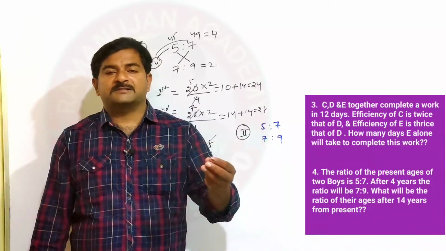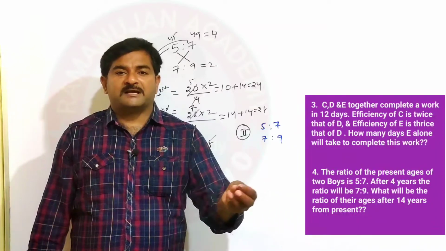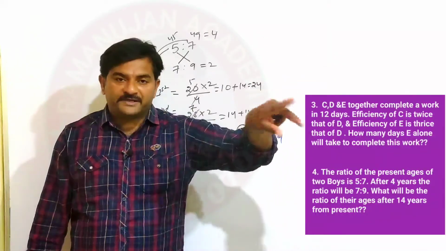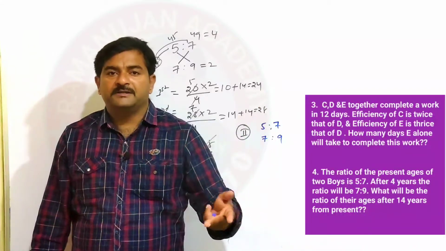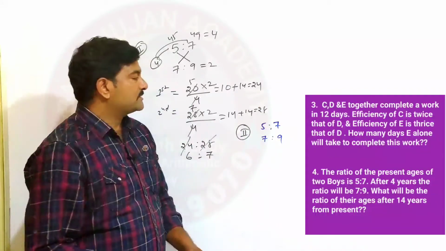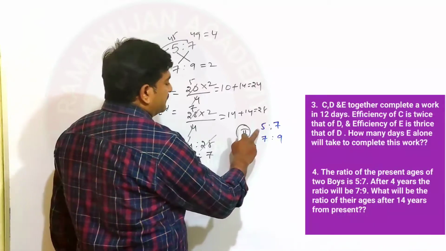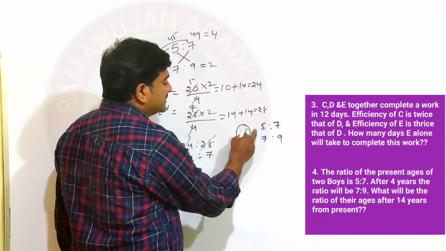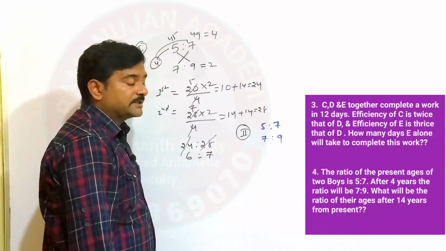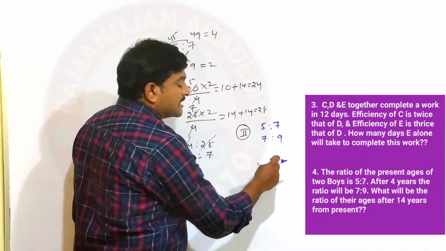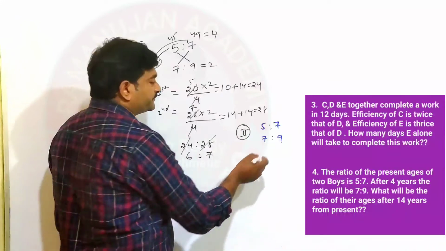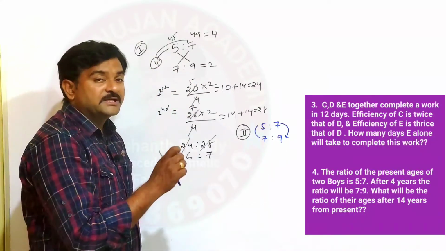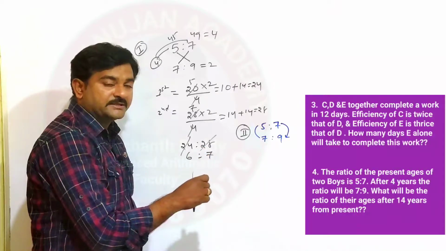For example, one person is having 10 years, another person is having let's say 15 years. After 10 years also, what is the difference between their age gap? It is the same, right? So if you think in that way, now simply what we can say is present 5 parts and after 4 years 7 parts. How many parts increased? 2 parts of age increased. Present 7 parts, after 4 years 9 parts. Here also 2 parts increased.